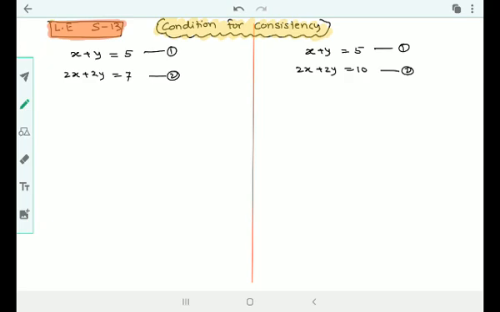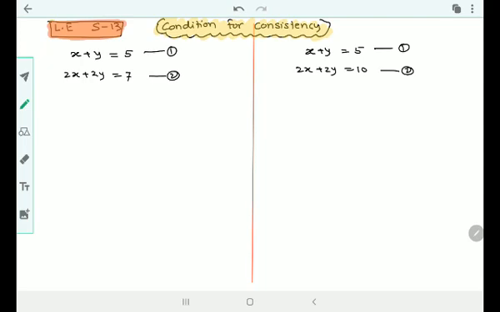I have two equations here on the board. I have to solve them. Simple. Let us try this equation. I am also going to do it. You can try on your rough sheet and keep your answers ready. Pause the video for a while. Let me start solving these equations.